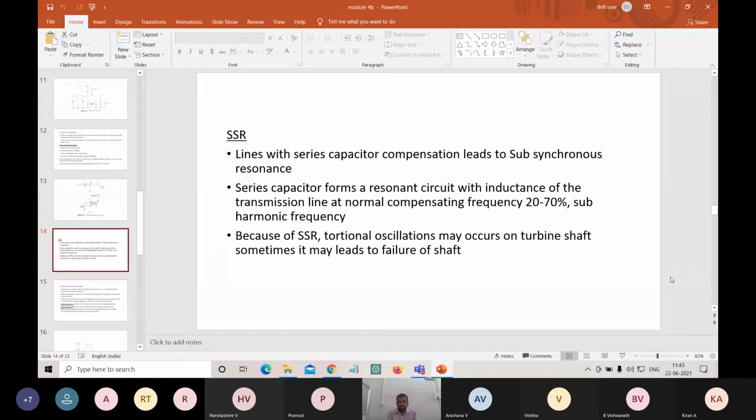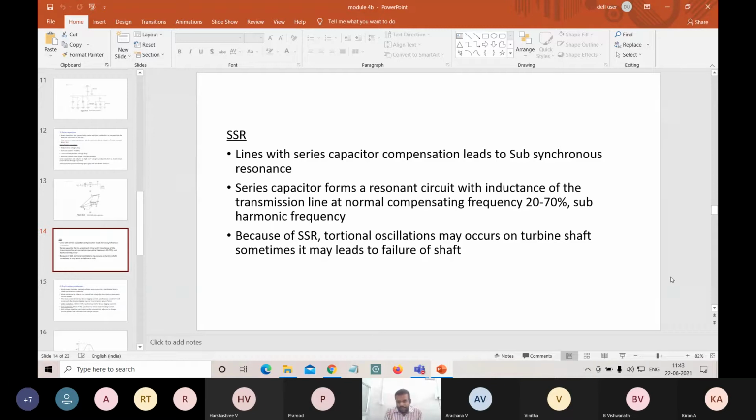This subharmonic frequency is a frequency that is less than the harmonic content. Every frequency will have harmonic components, such as the third harmonic component and fifth harmonic component, based upon the effect they have on our systems.